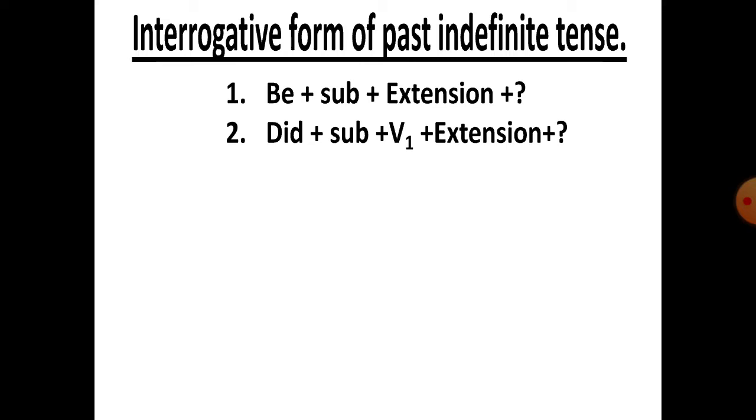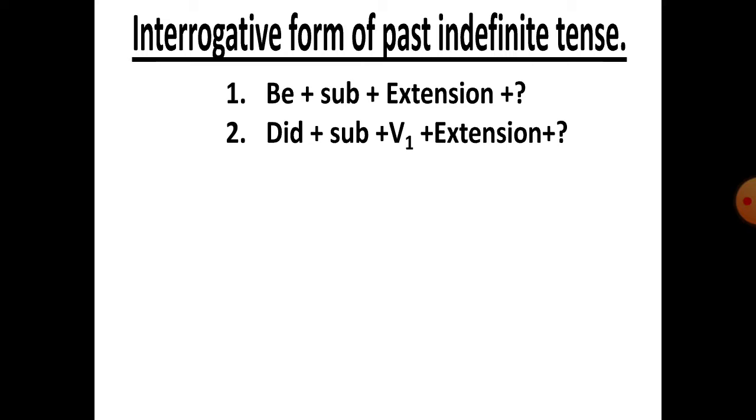And in structure number 2, the auxiliary verb did will come first, then subject, then verb 1. That means present form of verb, and the rest of the words.